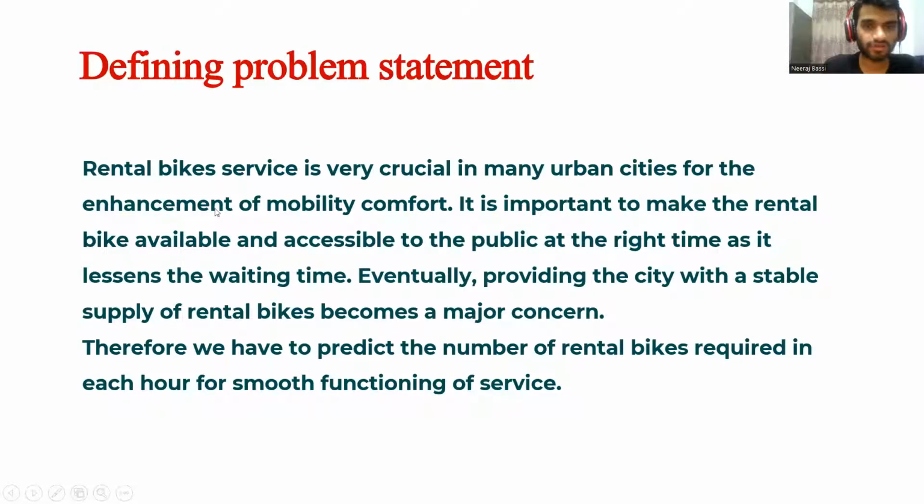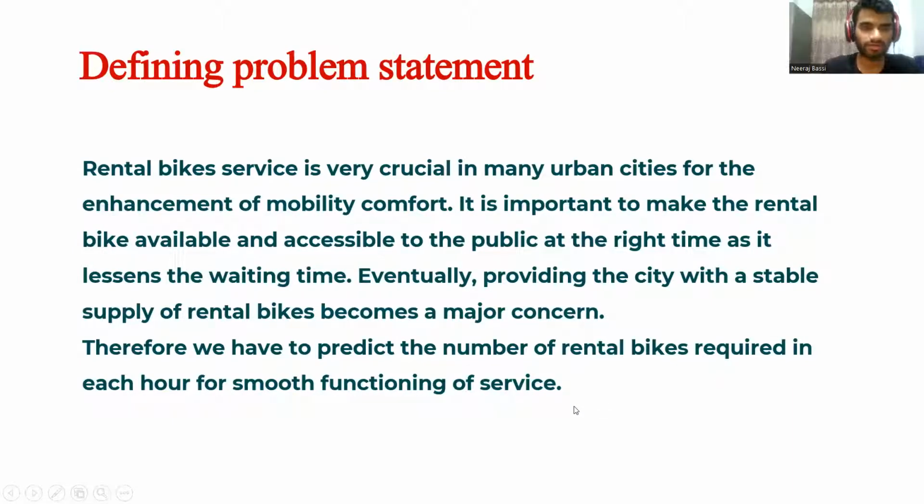Rental bike service is very crucial in many urban cities for the enhancement of mobility comfort. It is important to make the rental bike available and accessible to the public at the right time, as it lessens the waiting time. Eventually, providing the city with a stable supply of rental bikes becomes a major concern. Therefore, we have to predict the number of rental bikes required in each hour for smooth functioning of service.